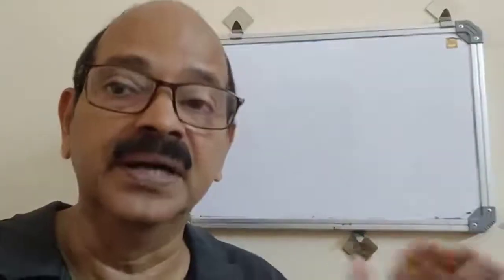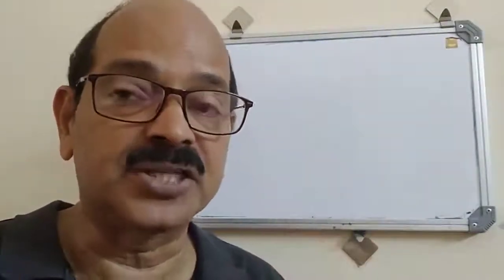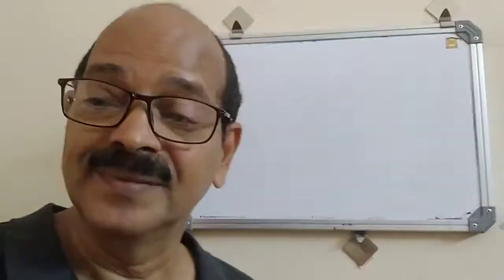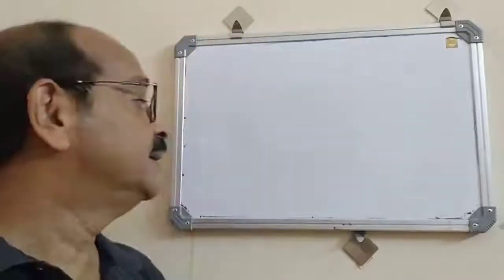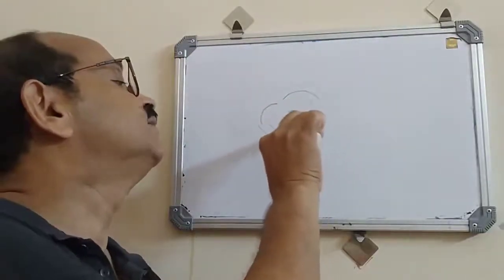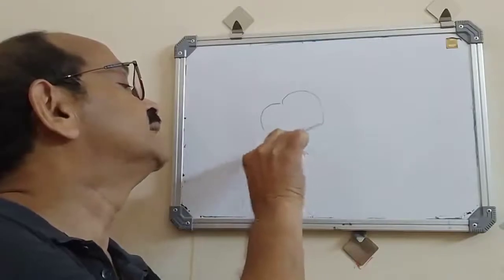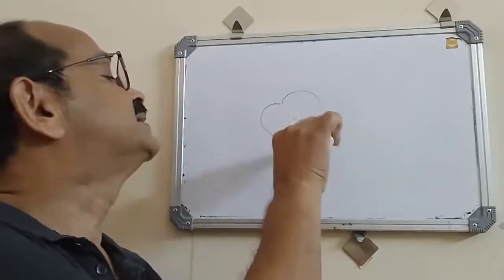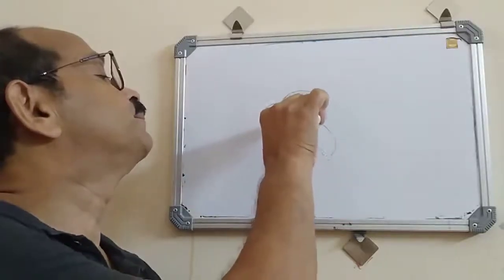The ventricle relaxes further. At this stage, what is the situation of the mitral and the tricuspid valve? They are closed. Mitral and tricuspid valves are closed. This is the two atria. This is the mitral valve. This is the tricuspid valve, and this is the relaxing atrial pressure.